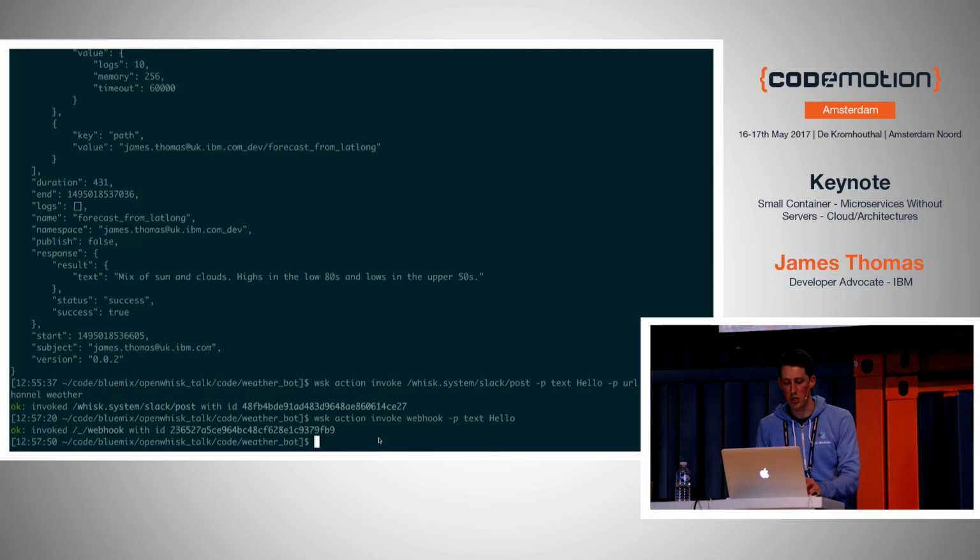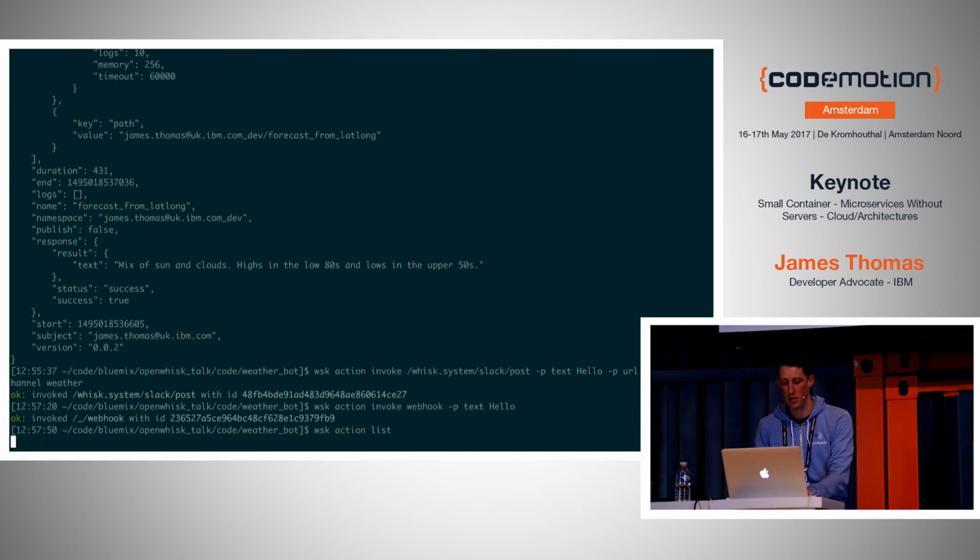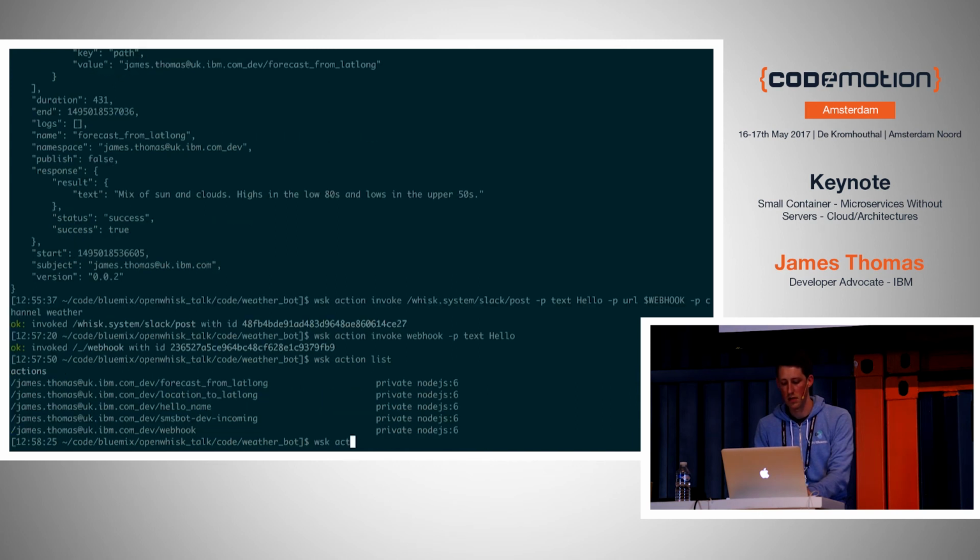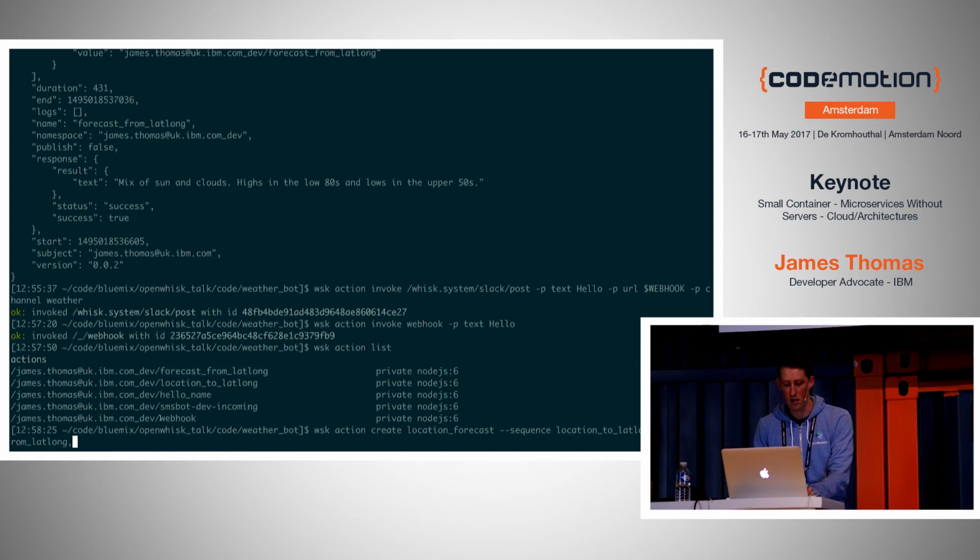So when you're creating an action, if I list my actions, I can say whisk action create, and I'm going to give it a name, location forecast. And I say it's a sequence, and you just give it the names of the other functions that you want to call in order. So I want to say it's going to call that one, and that one, and that one.